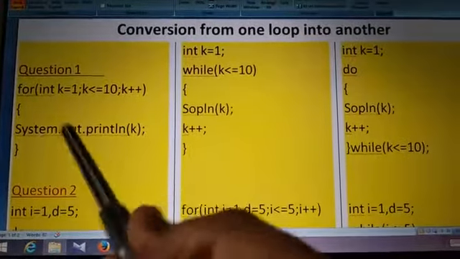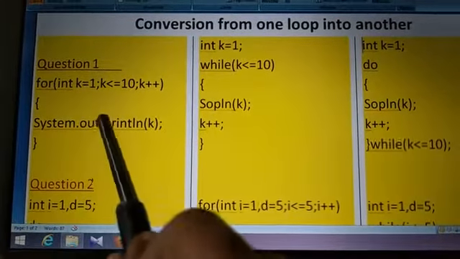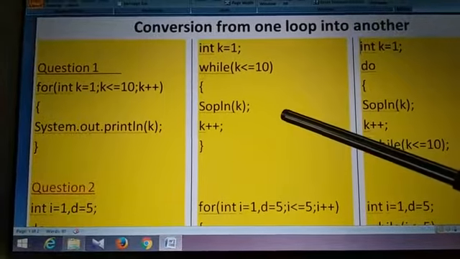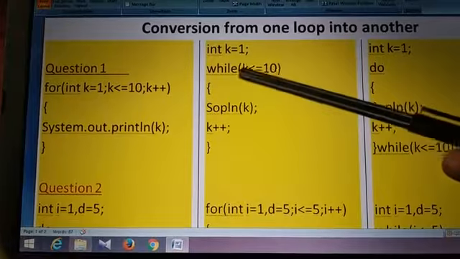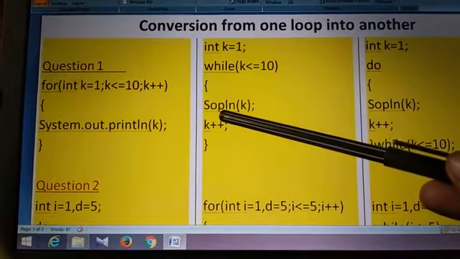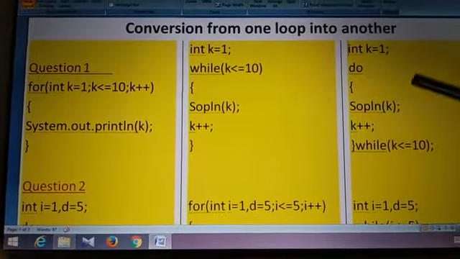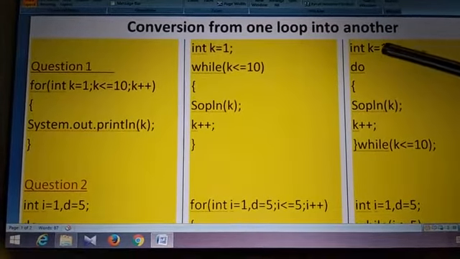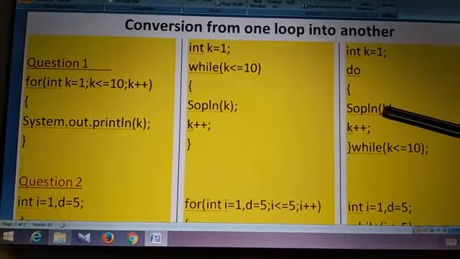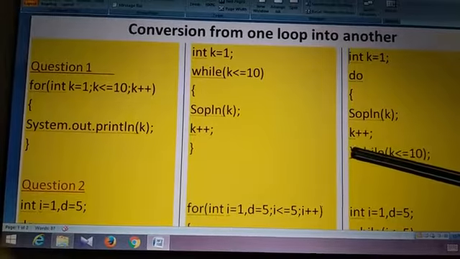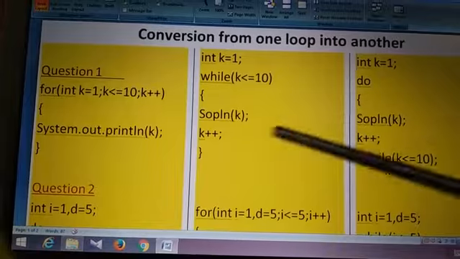See, for loop, what is the syntax? For initialization, test expression, updation, and in the body you will write the statements. What is the syntax of while loop? First you will write initialization, then while, test expression, then you will write the statement in the body, then you will write the updation, you will close it. And what about do while loop? Syntax is first initialization, do, open the curly bracket, write the body of the loop, statement in the body, do the updation, close the do loop, write while, condition, semicolon. So these are the syntax of these three loops.